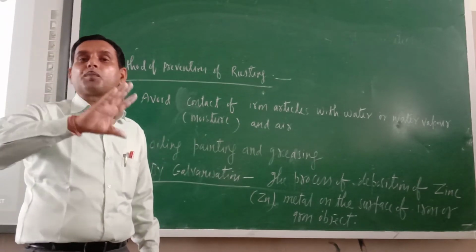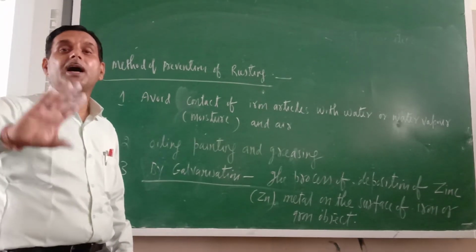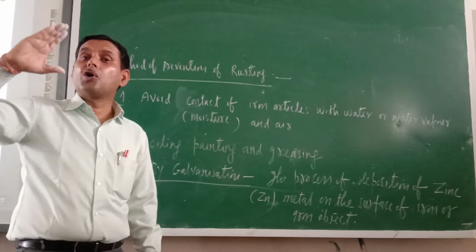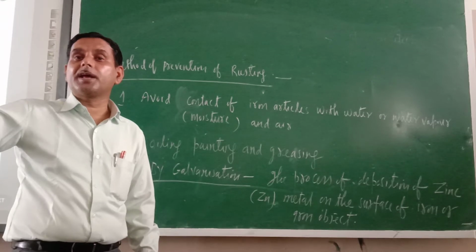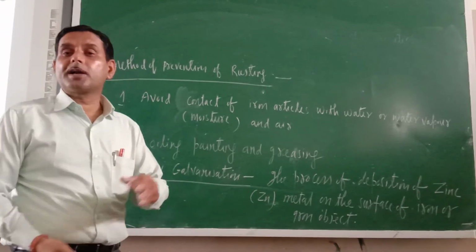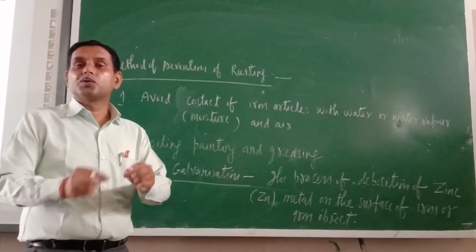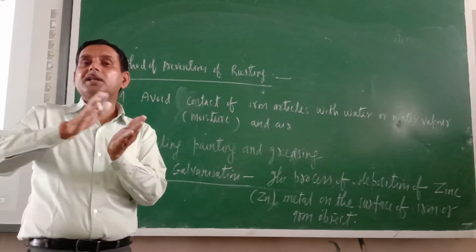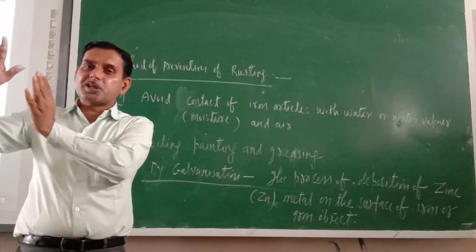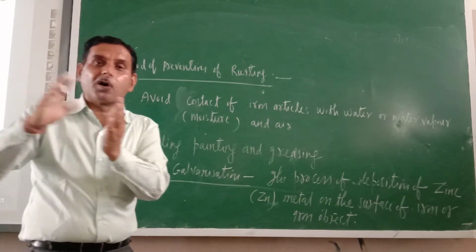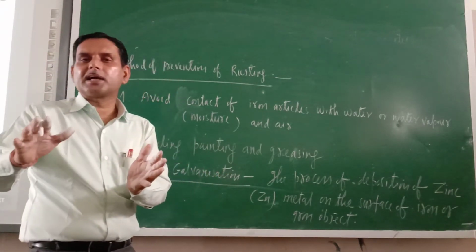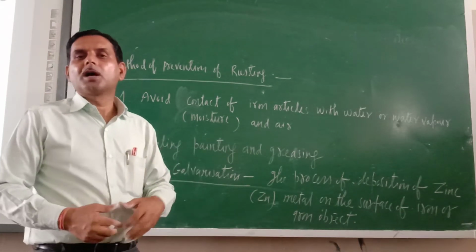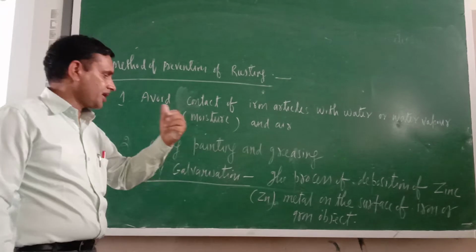They will form a protective layer on the surface of the iron article, and they will cut the contact of moisture and air from coming into contact with the iron. So oiling, greasing and painting cut the contact of moisture and air from iron articles. So the rate of rusting would be slow and your article will be safe from rusting.